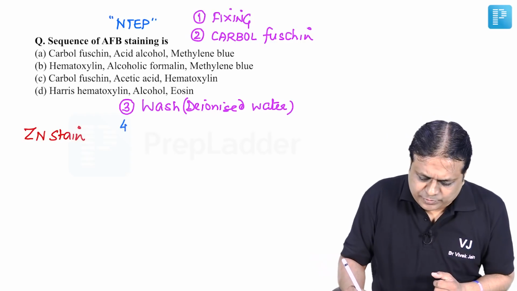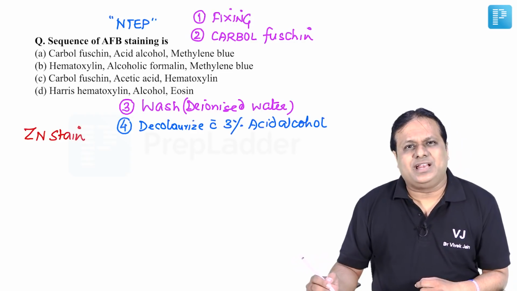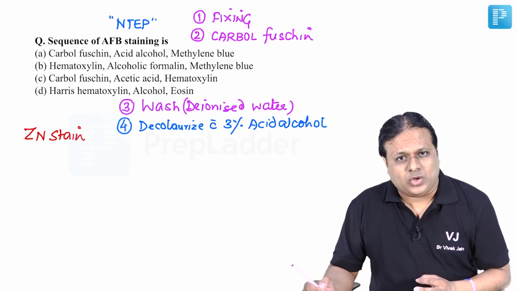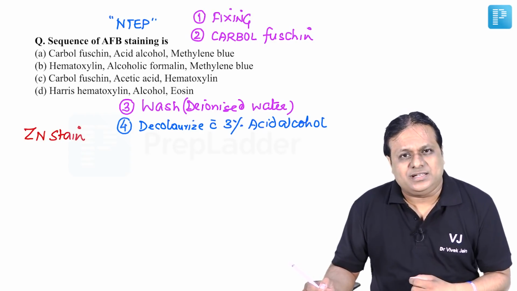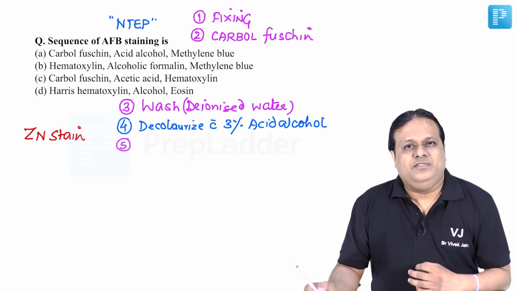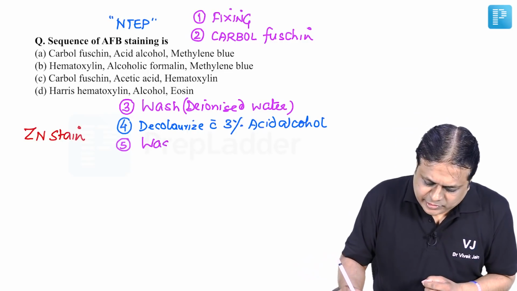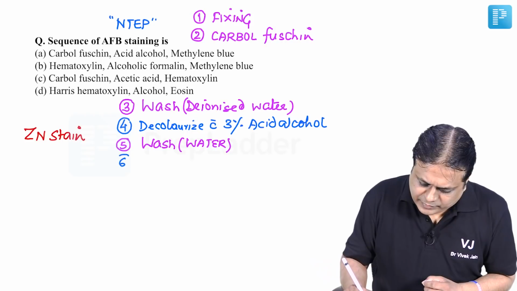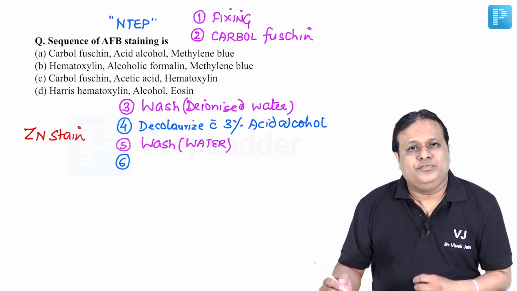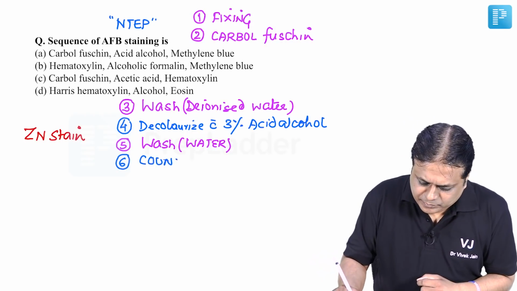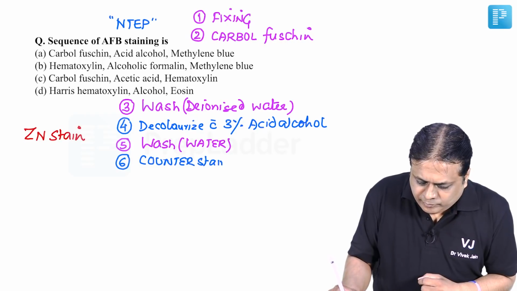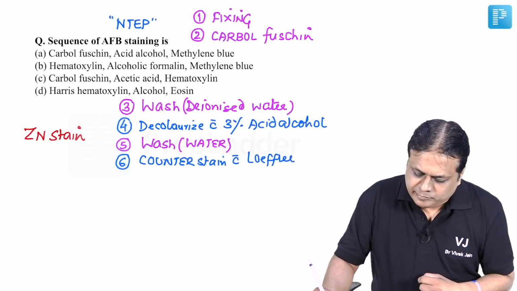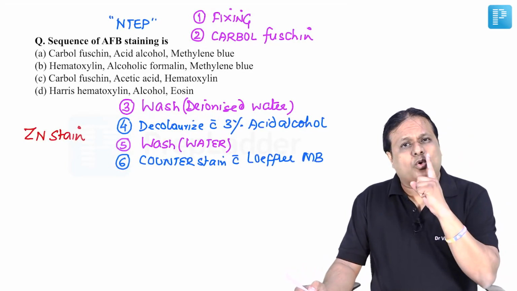Step number 4, here we decolorize with 3% acid alcohol. This has got 95% ethanol and 3% hydrochloric acid. As step 5, we again wash the slide, this time with water. As step number 6, we do counter staining, and we counter stain with Loeffler's methylene blue for 1 minute.